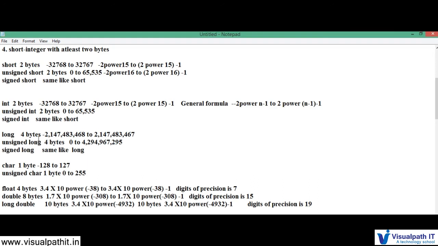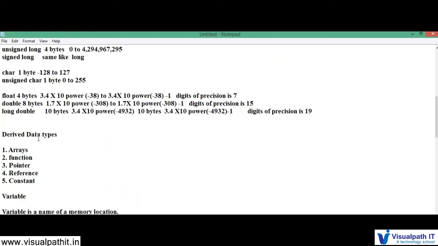But my phone number starts with 9. So how is that possible? This means only 2 billion, but my mobile number starts with 9 billion. So even a long alone is not enough for me to store. I need something more. Did you understand? Okay, so if you simply give an int, it will accept both negative and positive numbers. But if you say unsigned, you cannot give negative numbers. You have to give only positive numbers. That you need to keep in mind.